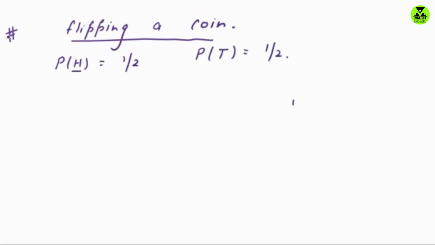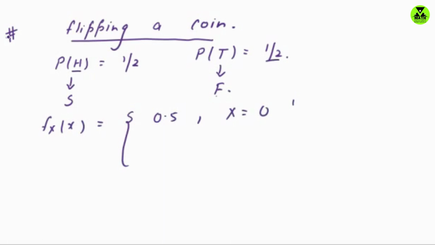So getting a head is a success, and getting a tail is a failure. This means f_X(x) is given by 0.5 if x equals 0, that is, if we have a failure, and 0.5 if x equals 1.